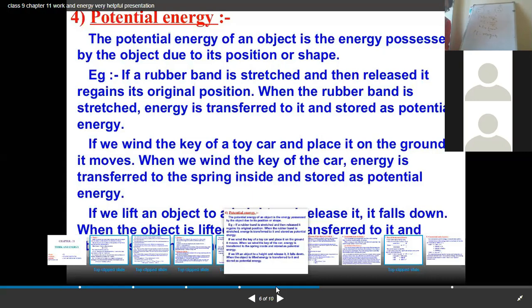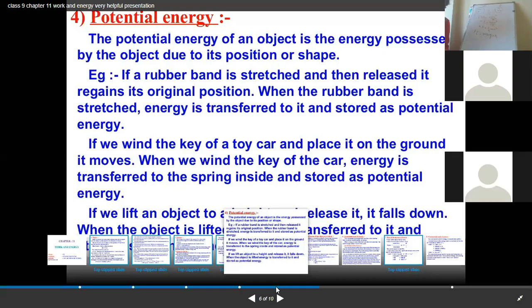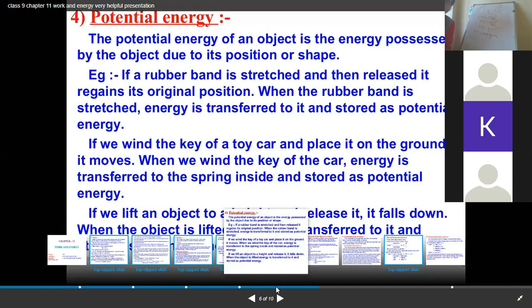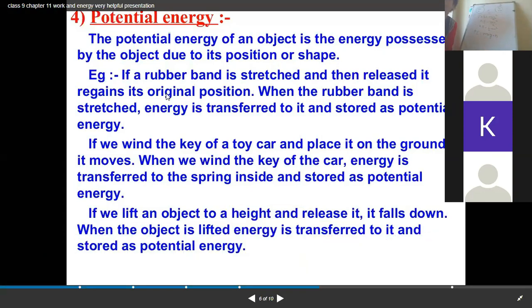So we can say the potential energy of an object is due to its position above the earth, and it is equal to the work done by the object against gravity in moving the body to that position, right? Mathematically, potential energy is equal to mgh.